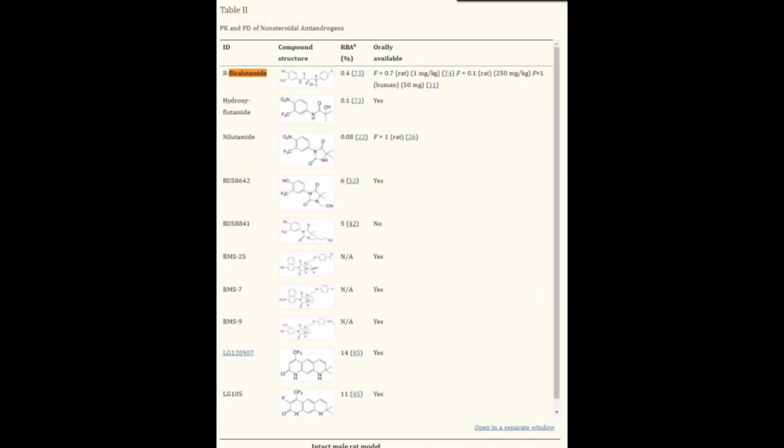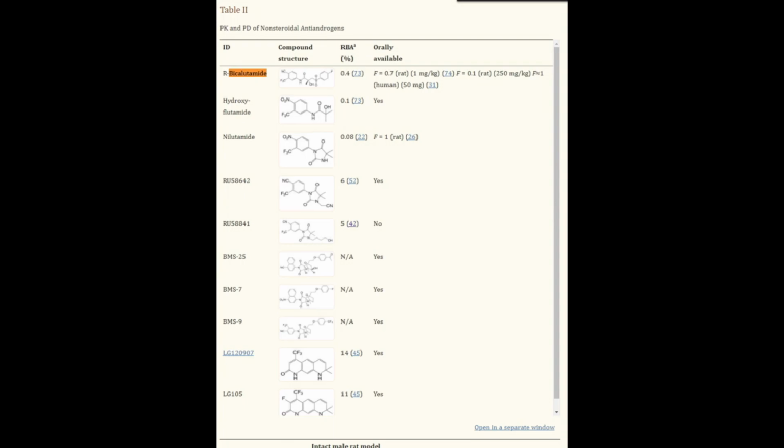The extended action underscores the importance of half-life in determining the efficacy and convenience of topical treatments. Now, I'm not saying we're going to be using bicalutamide topically, although there are people that do use bicalutamide topically. More so, this paper is going to serve as a springboard in talking about other topical anti-androgens, or just anti-androgens in general, specifically when it comes to being an antagonist to the androgen receptor.